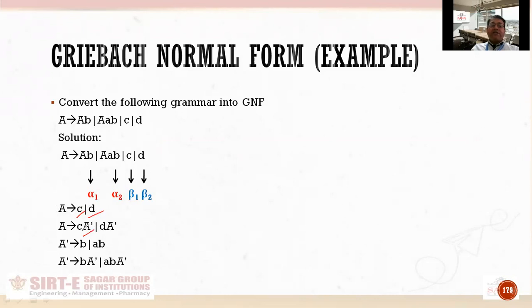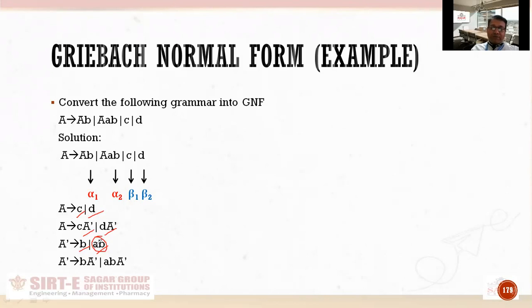Third one is also in GNF because terminal is followed by string of variables. Here string of variables means single variable. Fourth one is also in GNF because terminal is followed by variables. Fifth one is also in GNF. Sixth production AB is not in GNF. Why? Because two terminals are there.